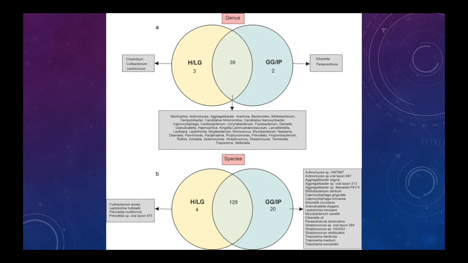This figure right here is going to show the different oral microbiota among the two groups, and A shows at the genus level and B shows at the species level. So you can see that the generalized gingivitis/initial periodontitis group have much higher degrees of Actinomyces species HMT897, and a whole host of other species.